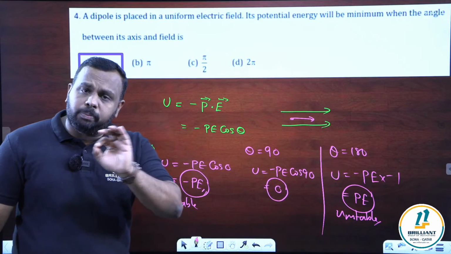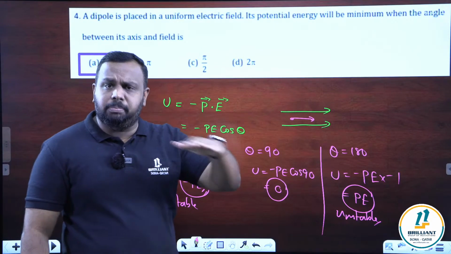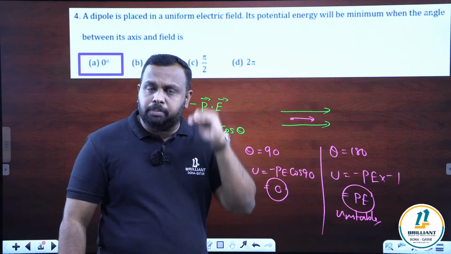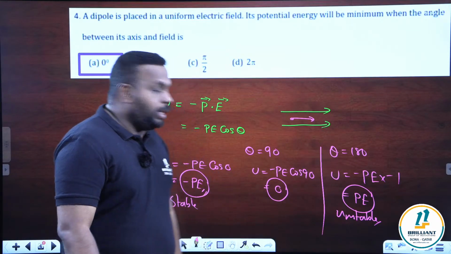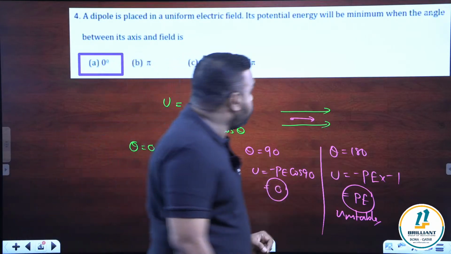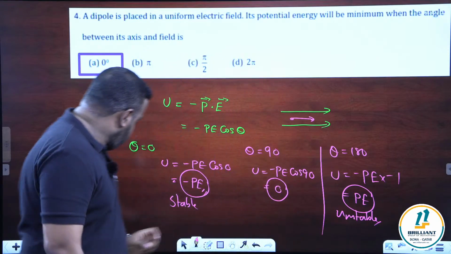In some questions they won't mention the angle, they will simply say stable equilibrium or unstable equilibrium. So stable equilibrium means you should understand theta is equal to 0, unstable means theta is equal to 180 degrees. Hope this is clear for you. I am going to the next question.